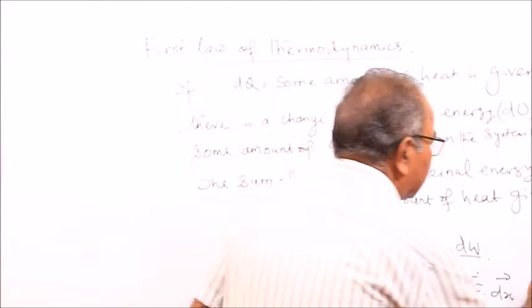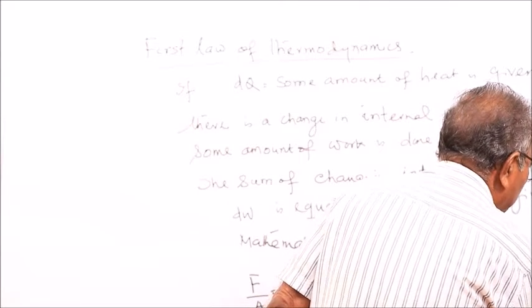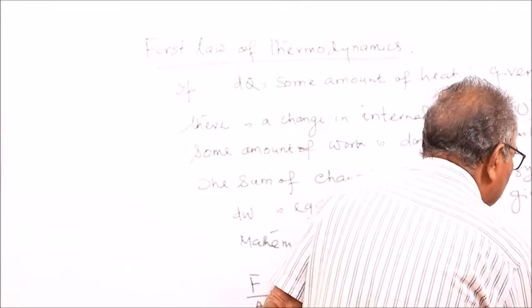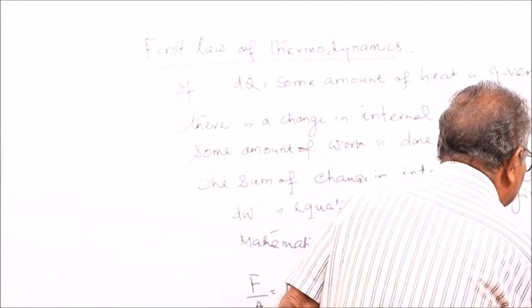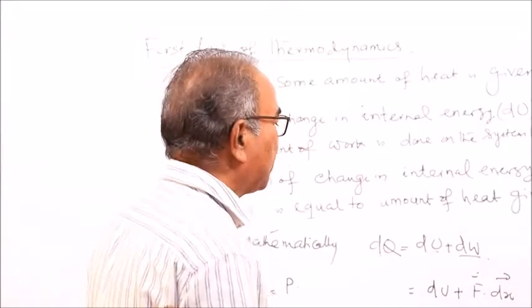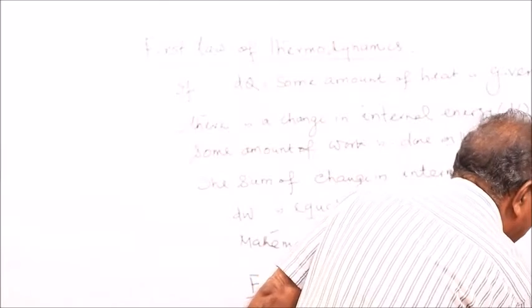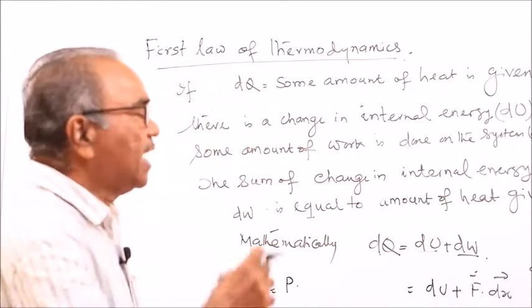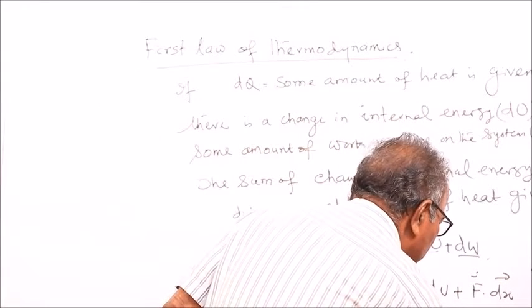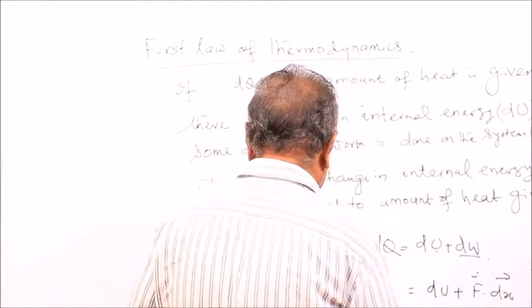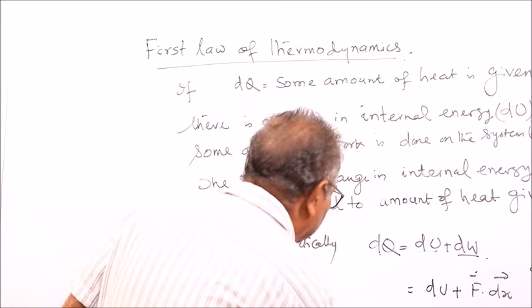And area into dx, this is the area of the piston into dx, that is the change in volume. Original volume was this much and now the volume becomes this one. This volume minus this volume is the change in volume. This is dV. Pressure into area into dx, area multiplied by height, that is the volume. So this is equal to dU plus P dV. A dx is the dV, the change in volume.